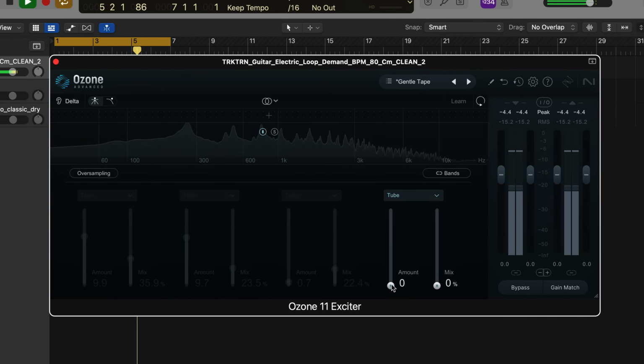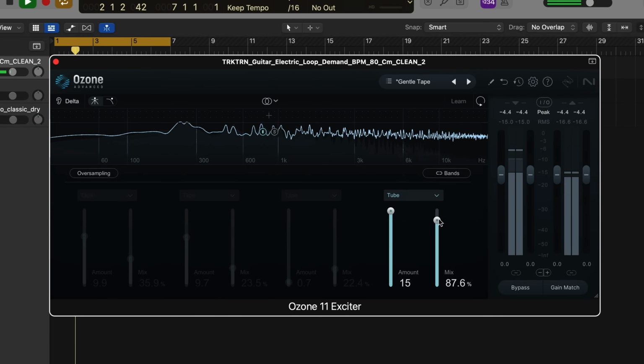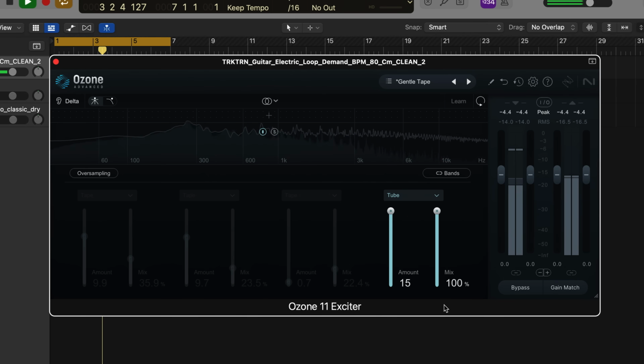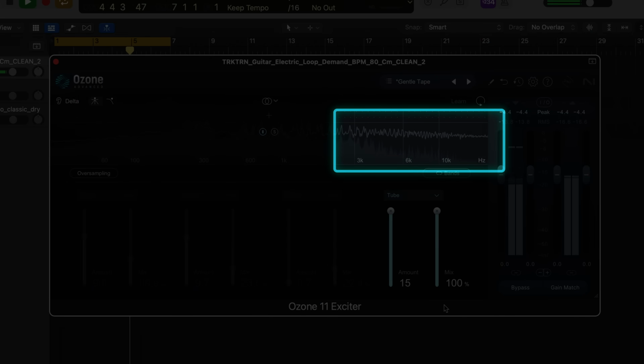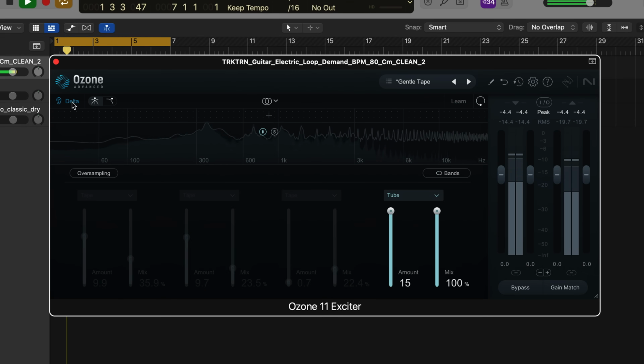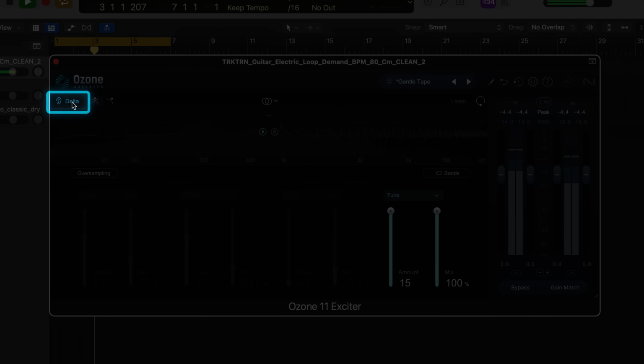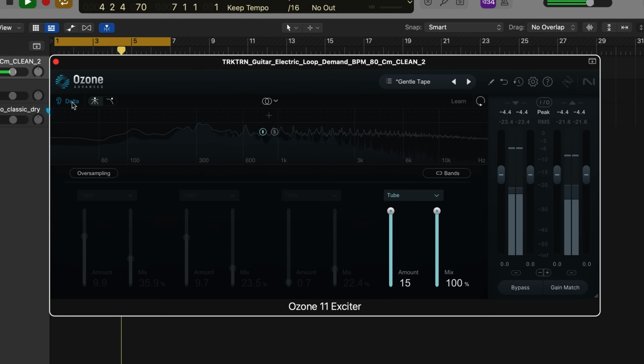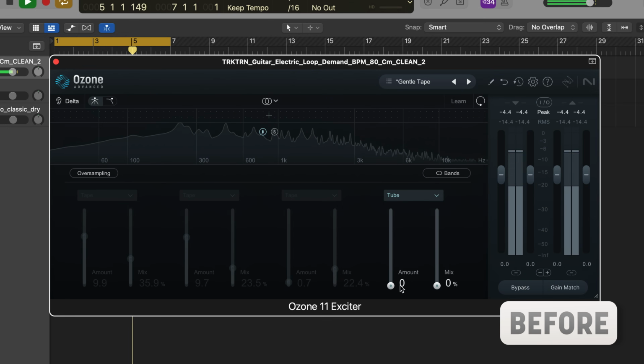So for example, I'm using Ozone 11's Exciter module on a clean electric guitar track, and I'm pushing the amount and mix all the way up. The gray filled-in section represents the original signal, and the white trace represents the signal after it's been introduced to saturation. Notice that from 3 to 20K, the processing is creating new spectral content, specifically along the upper mids and high end. We can use the new Delta feature to really hear where the saturation is being focused. The Delta button will essentially perform a null test so that we can hear the difference between the processed and unprocessed signal. Have a listen and take a look.